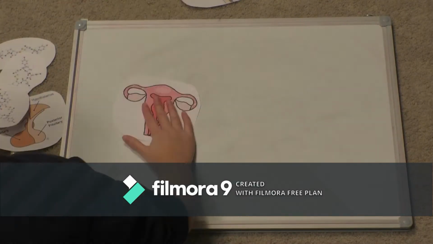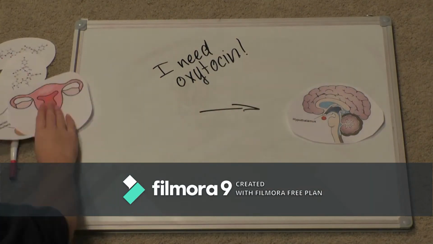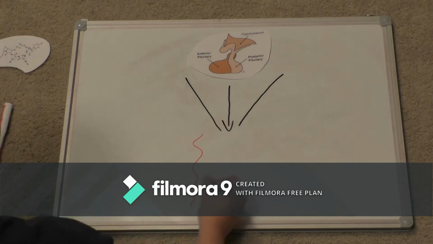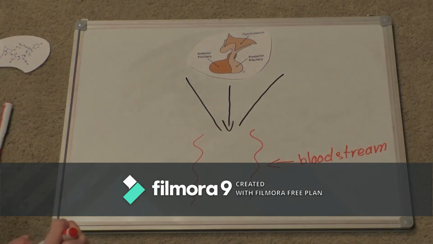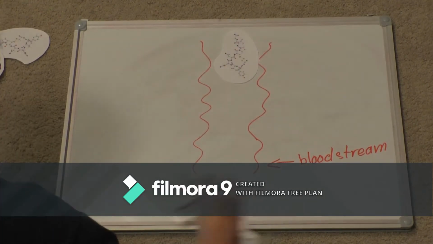When a woman goes into labor, peripheral neurons in the uterus signal the brain to release oxytocin. The brain interprets this message by releasing more oxytocin from the posterior pituitary gland into the bloodstream. Then, oxytocin travels through the bloodstream to its target destination, in this case the uterus.